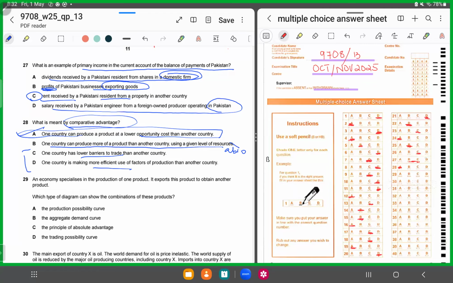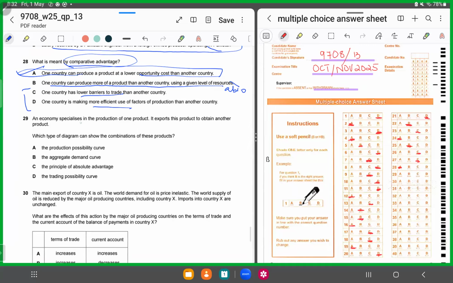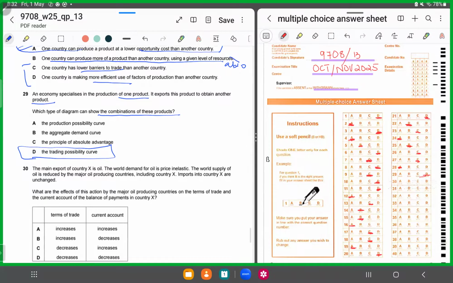27, we shaded in C. 29. An economy specializes in the production of one product. It exports this product to obtain another product. So now it specializes in one and exports it to get the other product. What type of diagram shows this combination? It has to be the trading possibility curve. It's trading, right? So this is the curve that displays that. 29 has to be D. Trading possibility curve is a diagram that shows how an economy benefits from specializing and trading.